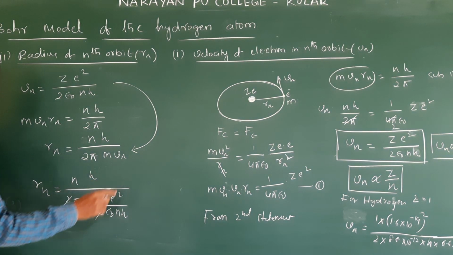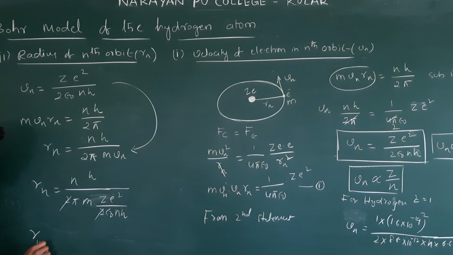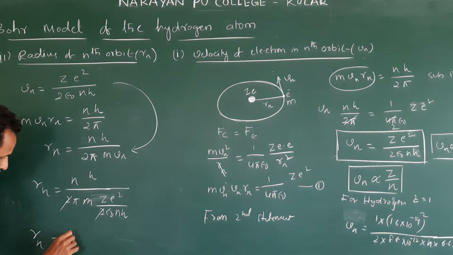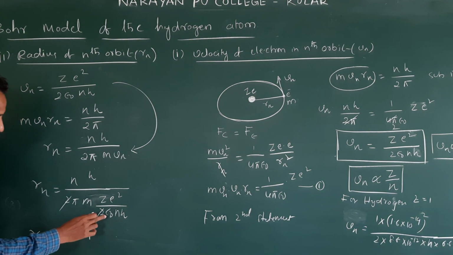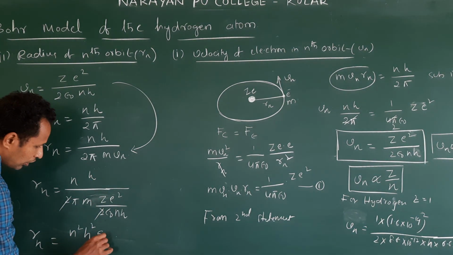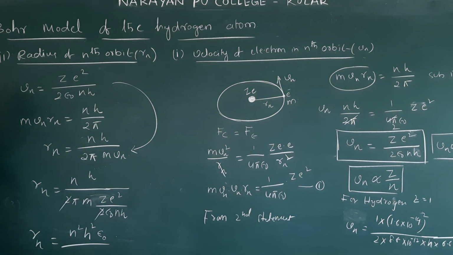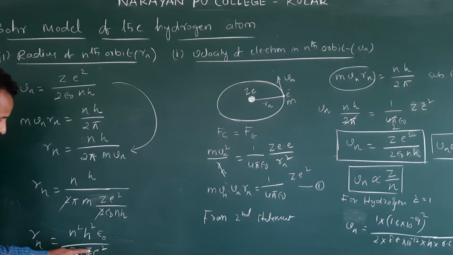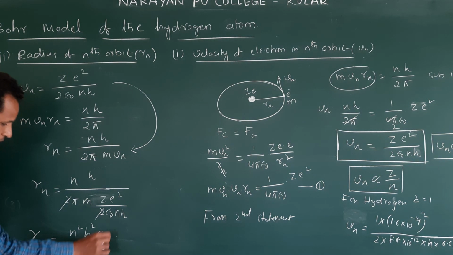This comes up. The final equation I am writing: nh comes up. Then what happened? n square h square, n square h square. Epsilon naught also comes up, by pi m Z e square. Okay, this is the general formula.